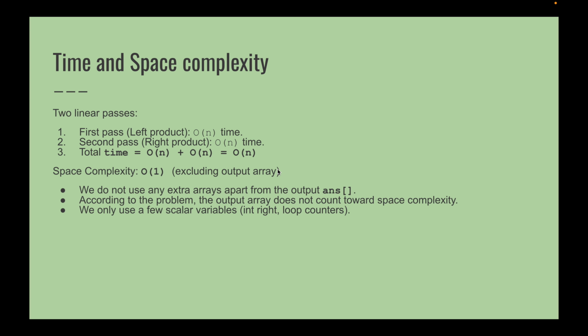Okay, so if you are asked in the interview, say that we achieve O of n time with O of 1 auxiliary space, excluding the output array, by using the result array for the left product and a single variable for the right product, right? So the interviewer will understand what you're trying to say.